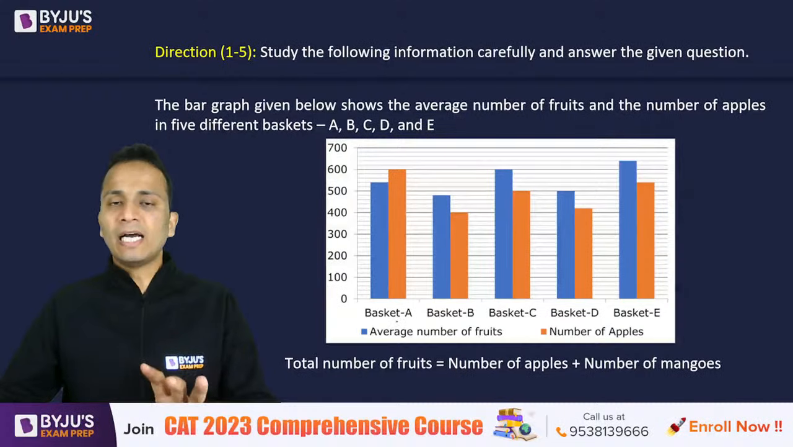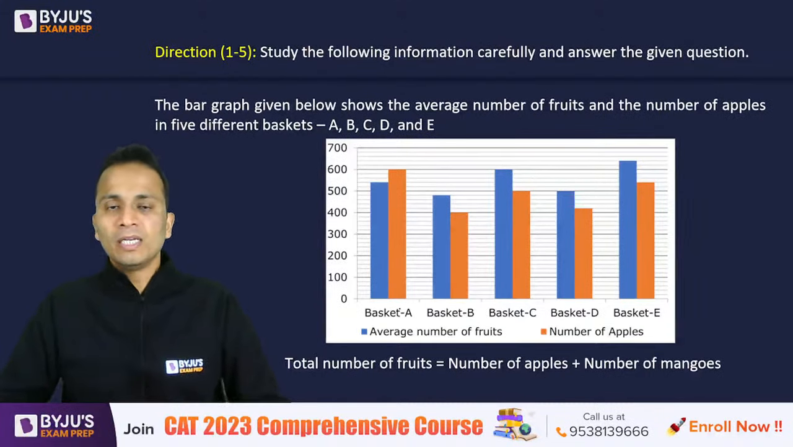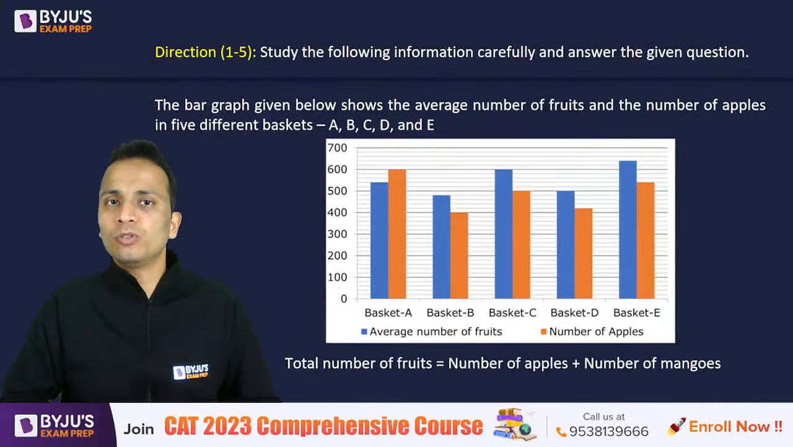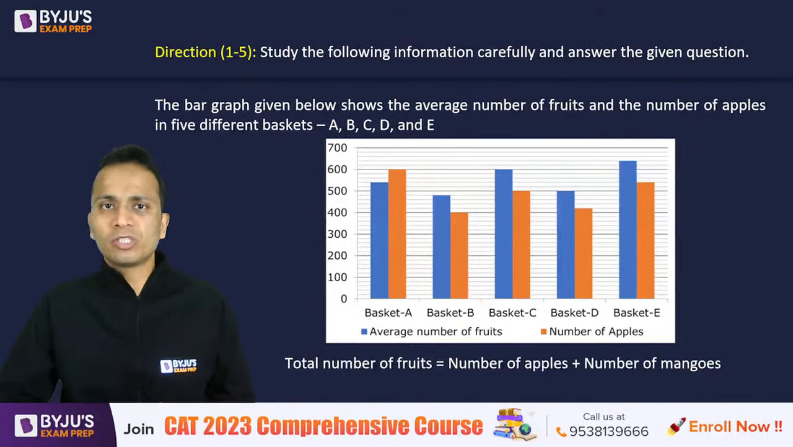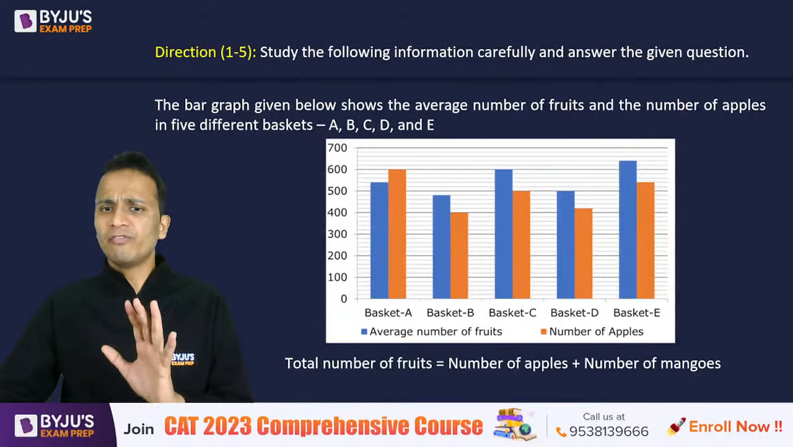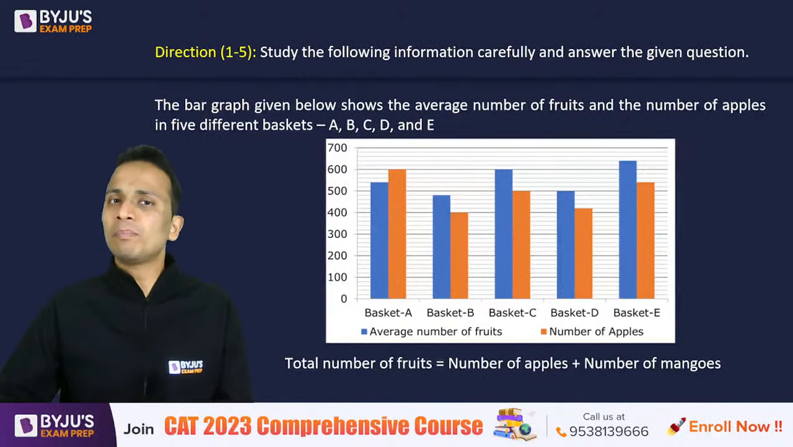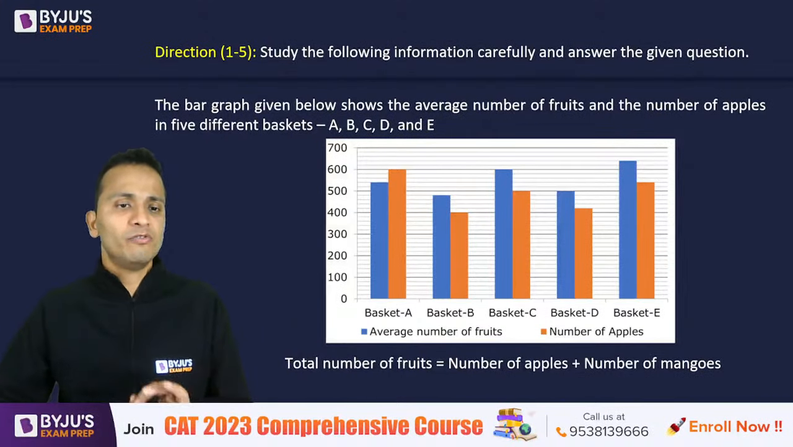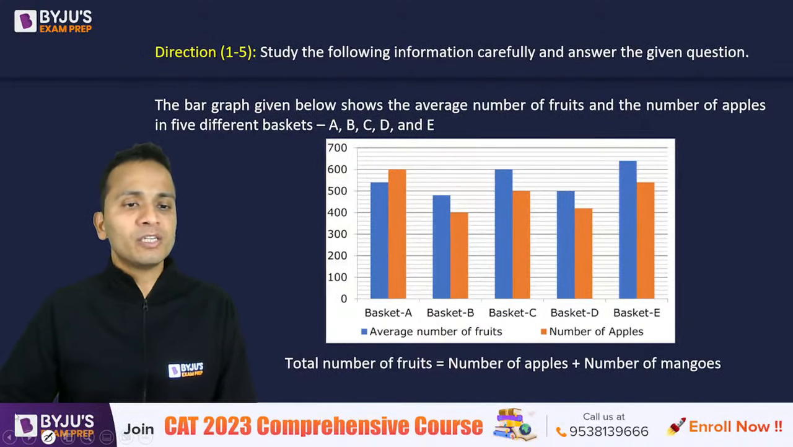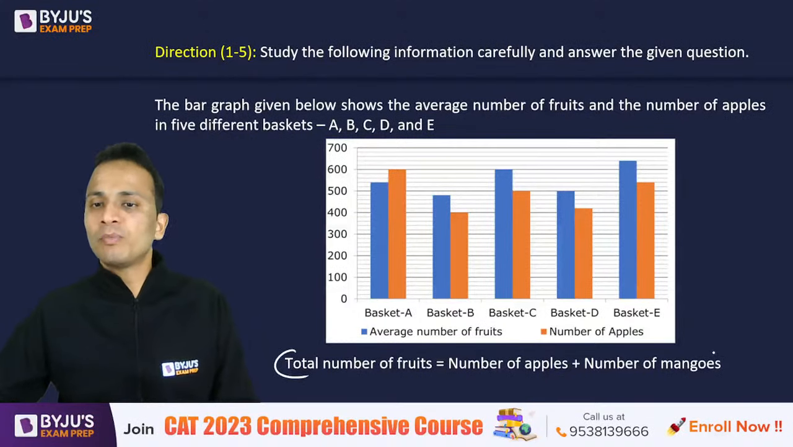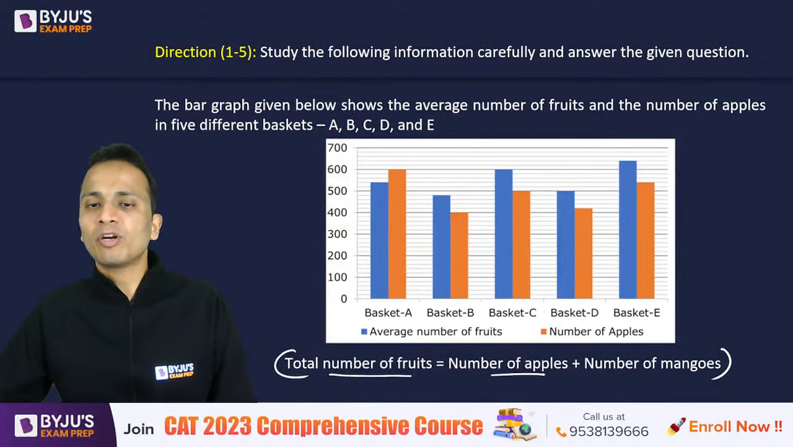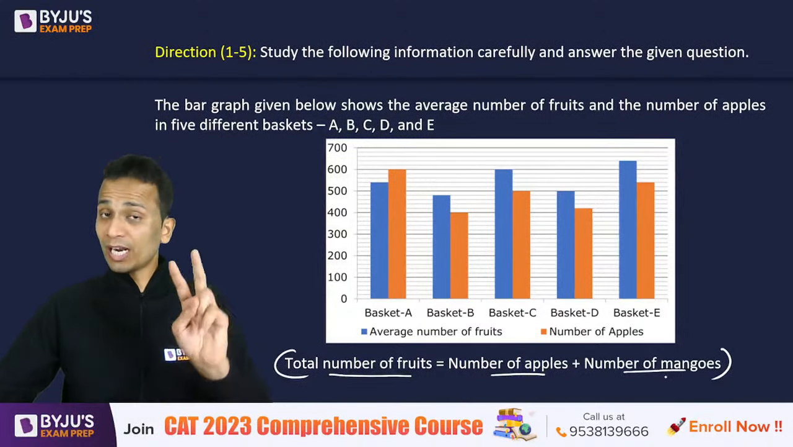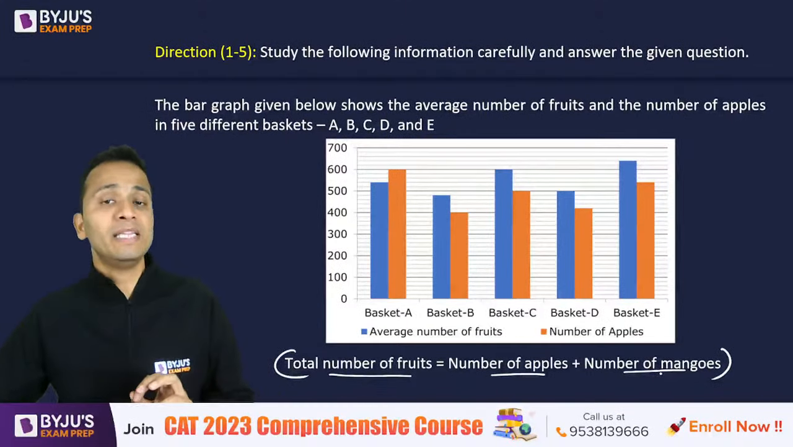All right. Now let us understand what all data is in our hand. The blue bar given in this graph represents the average number of fruits. Right now we have no idea about the total fruits or the variety of fruits. We know there are apples, but which other type of fruits are there? That information can be taken from the line given below this graph. It says that total number of fruits is equal to the number of apples plus the number of mangoes. So there are only 2 types of fruits in these baskets.